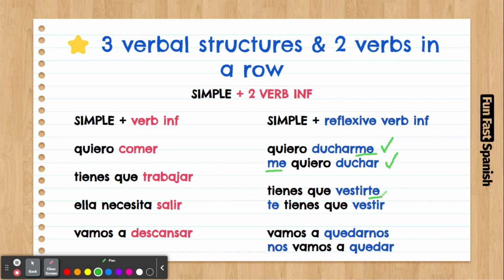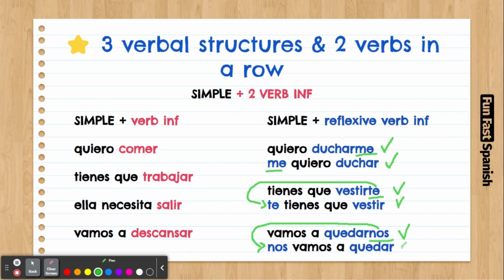Tienes que vestirte. Good. You can say it that way. But you can also take this "te" and put it at the beginning and say, te tienes que vestir. Yeah? Vamos a quedarnos. We are going to stay. But this "nos" can also go at the beginning. Nos vamos a quedar. So both are correct.